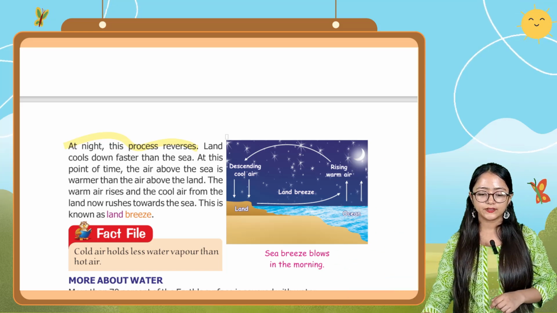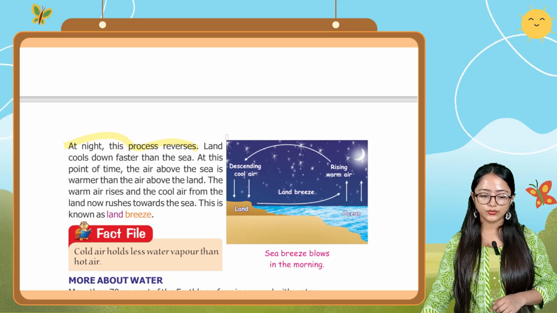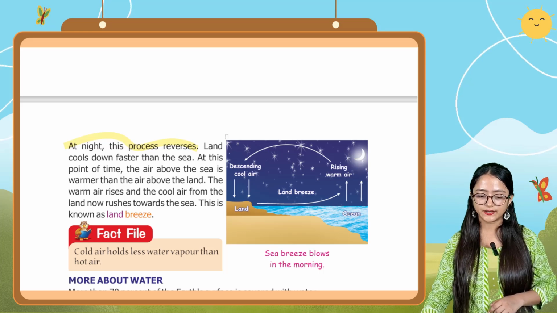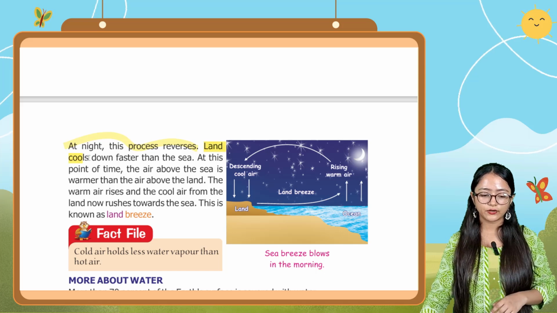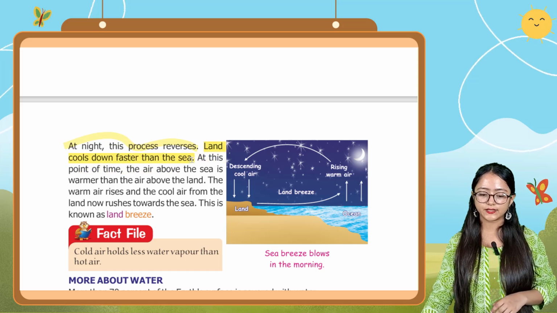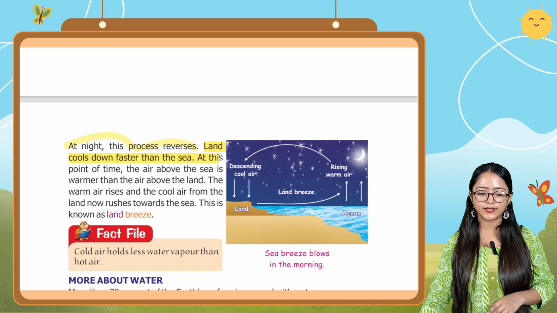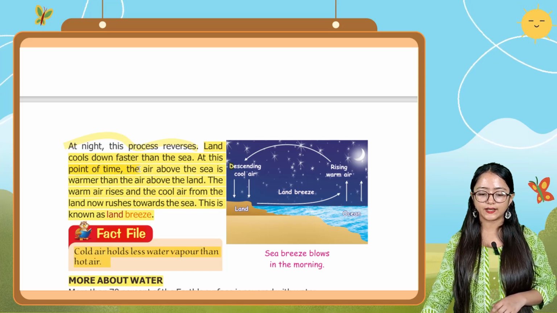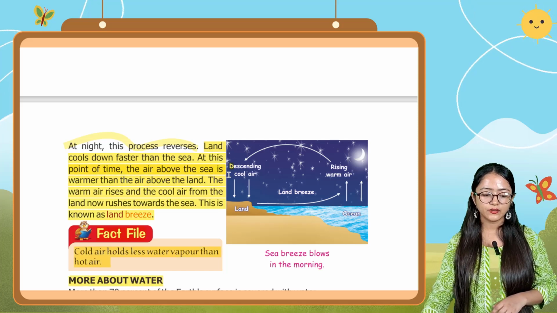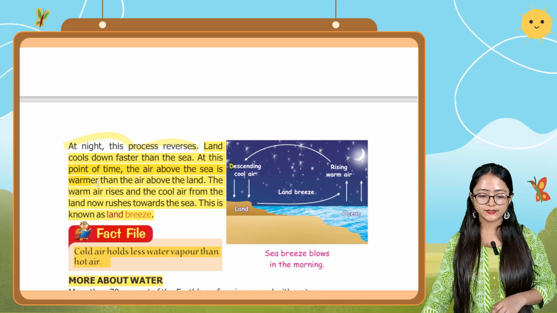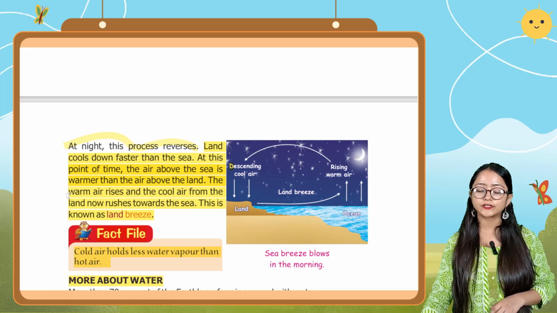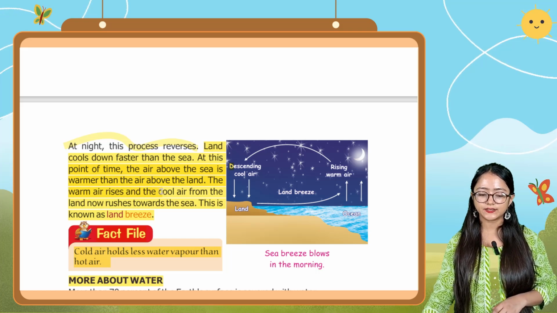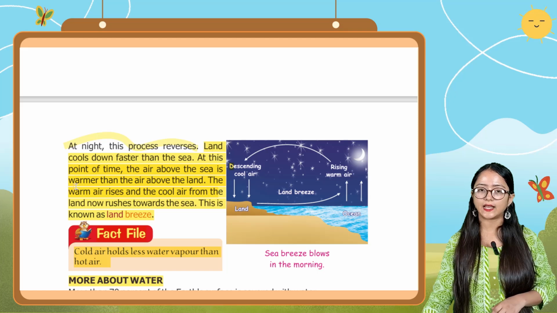Okay, so land cools down faster than the sea during the night period. At this point of time the air above the sea is warmer than the air above the land. The warm air rises and the cool air from the land now rushes towards the sea. This is known as land breeze.